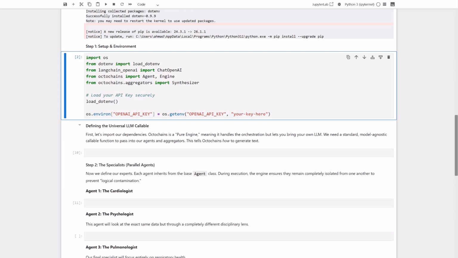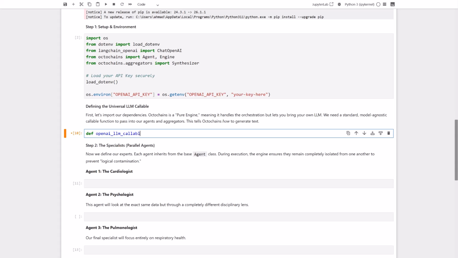Now, here's where things get interesting. Octochains is what we call a pure engine. In simple terms, what this means is that Octochains doesn't force you to use a specific LLM provider. It handles the orchestration, but you bring the brain. To do that, we need to define a universal model-agnostic callable function. This function, which we'll call openai_llm_callable, takes a prompt, sends it to OpenAI's GPT-4o, and returns the text. This standardizes how all our agents will talk to the AI. Let's write that function now.